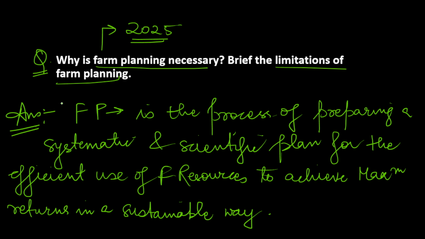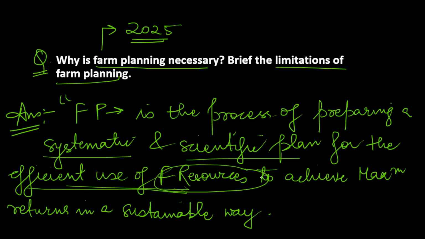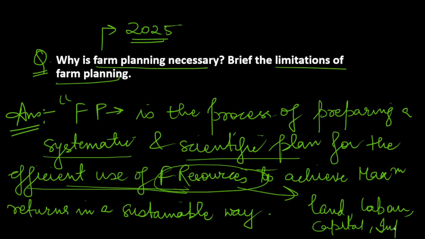So I hope you understand what farm planning is. So it is the process of preparing a systematic and scientific plan for the efficient use of farm resources. So here farm resources could be either land, labor, capital, inputs, farm inputs such as fertilizers, seeds, all these things. So efficient usage of farm resources to achieve maximum returns in a sustainable way. So this is how you can simply define farm planning.